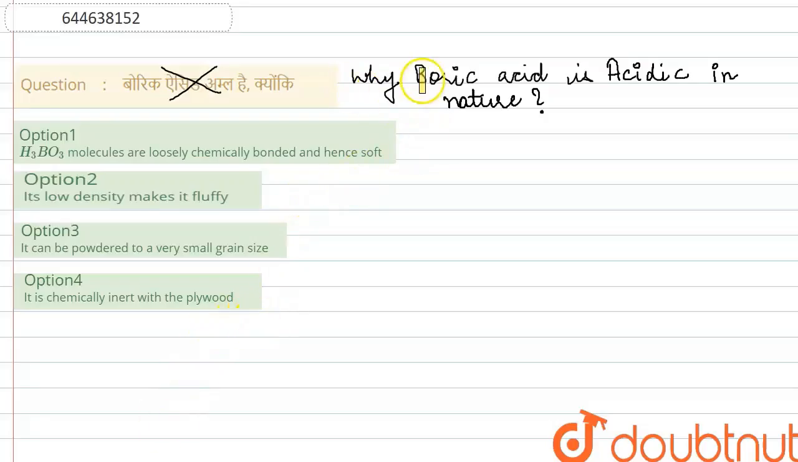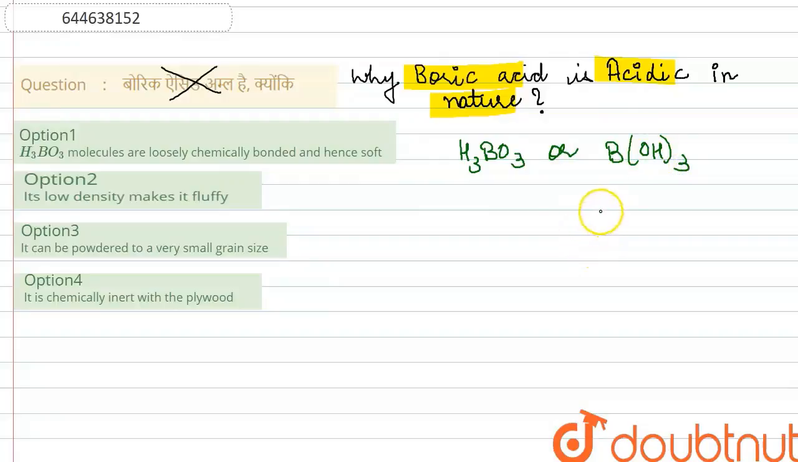Hello everyone, let's start the question. The question says, why is boric acid acidic in nature? We have been given 4 options, so we have to find the correct option out of the following. Firstly, we should know the correct formula of boric acid. Boric acid can be represented by the formula H3BO3, or it is even represented by the formula B(OH)3. So this is the formula of boric acid.